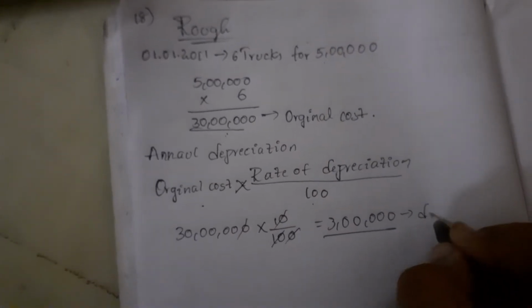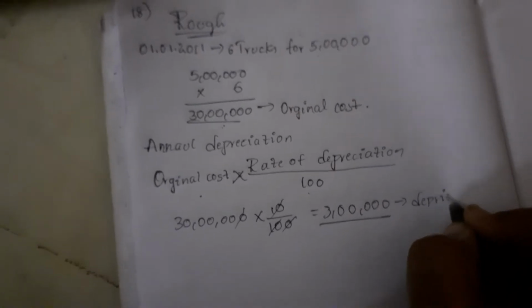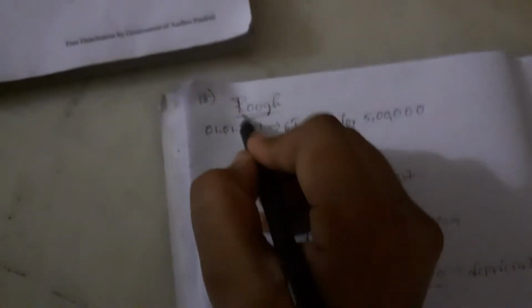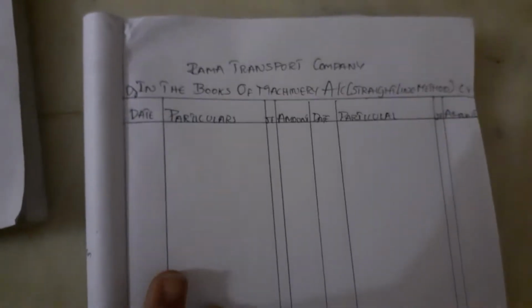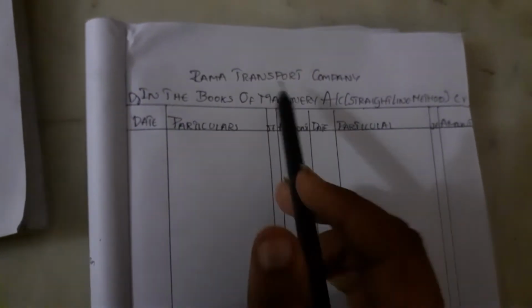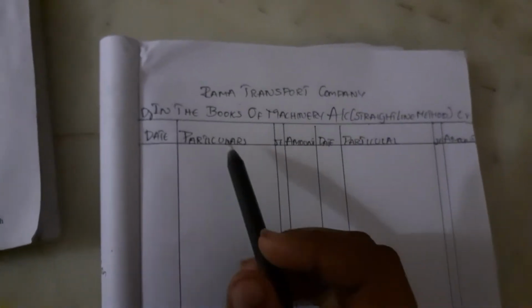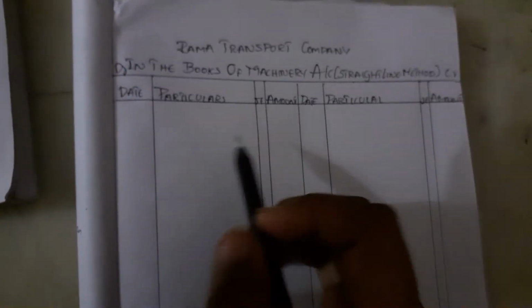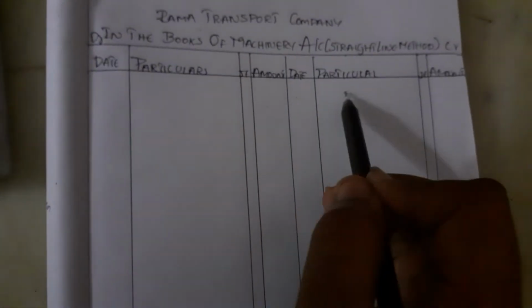This is depreciation. This is all rough. Now the machinery account table: Rama Transport Company in the books of machinery account, straight line method. Debit, credit, date, particulars, journal folio, amount, date, particulars, journal folio, amount.